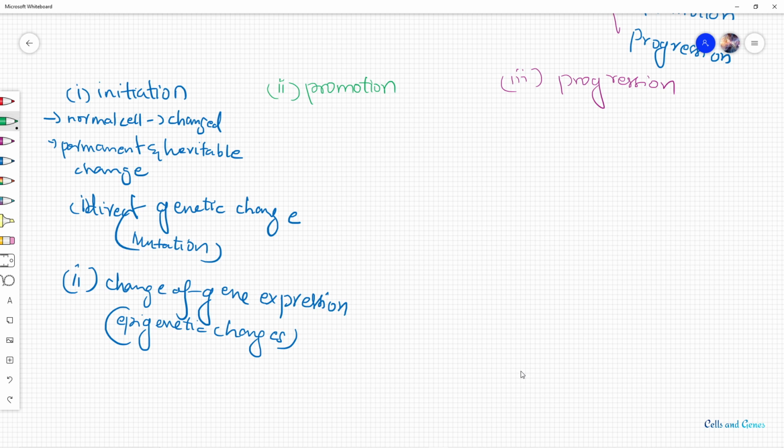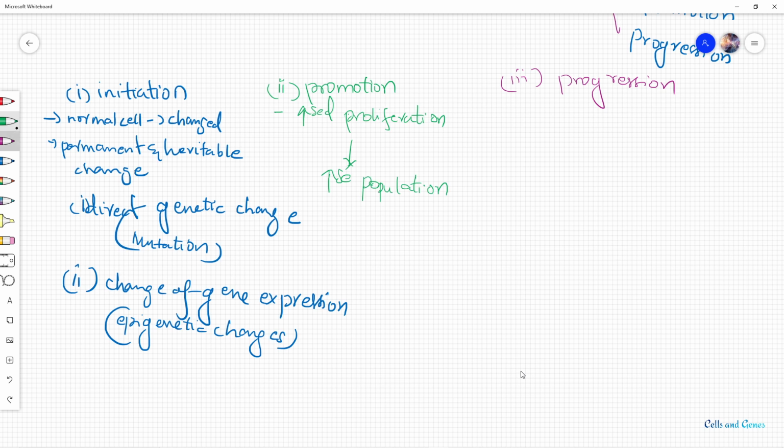Now coming to the promotion, in that step, what happens? There is increased proliferation of the initiated cells. These cells start to proliferate, they start to increase in their number. Increased proliferation results in the increased population of initiated cells. That occurs in the promotion stage.